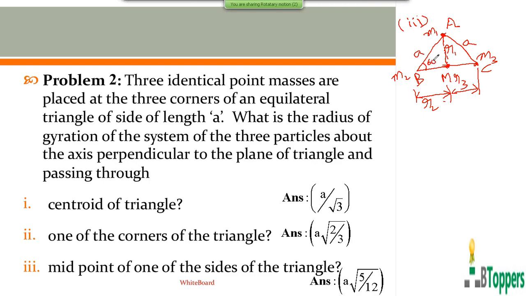The internal angle at each vertex is 60 degrees. So in the triangle ABM, r2 equal to r3 equal to a by 2. Of course, this is in the figure.